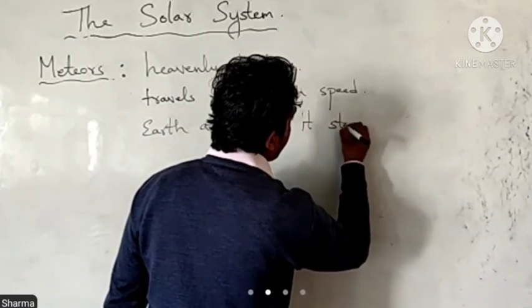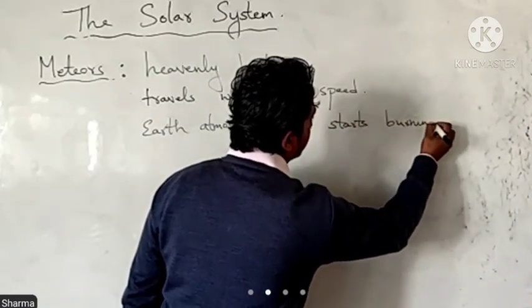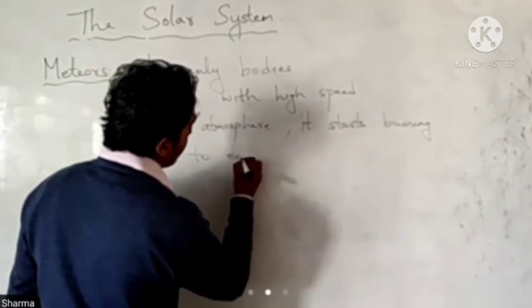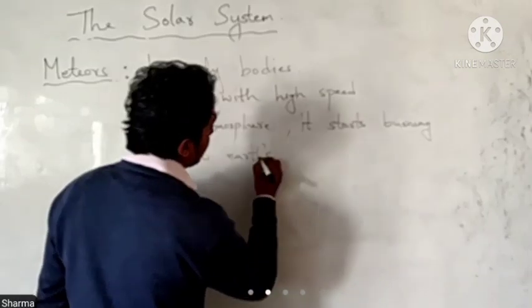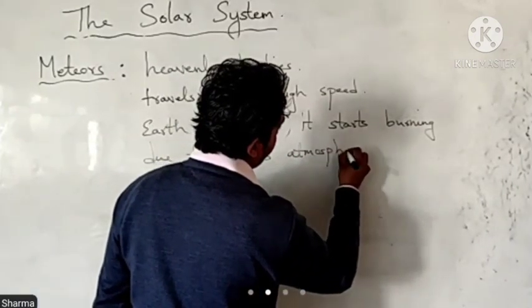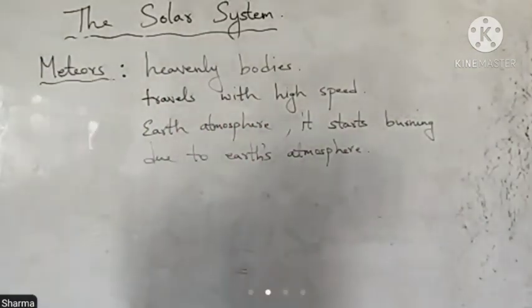due to the Earth's atmosphere, and it can be visible from the Earth.